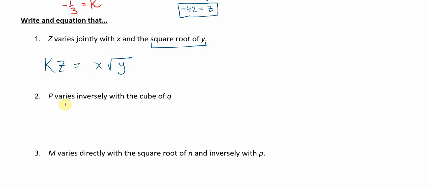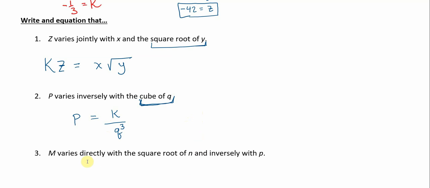All right, let's try p varies inversely with the cube of q. That's a fun mathematical tongue twister, cube of q. Remember what inversely means: if you divide a constant by one of the variables, you get the other. So we can say that p is equal to some constant, k, divided by the cube of q. We're seeing inverse relations here, and joint relations before, not of just a raw variable, but of an operation done to that variable. And that's perfectly fine.